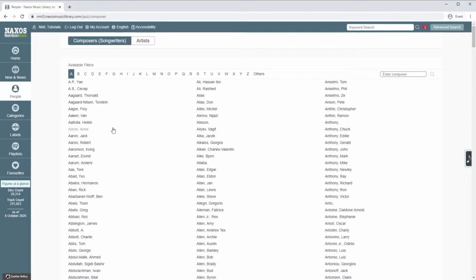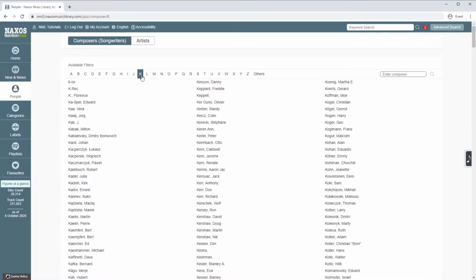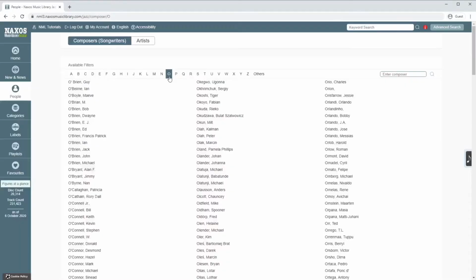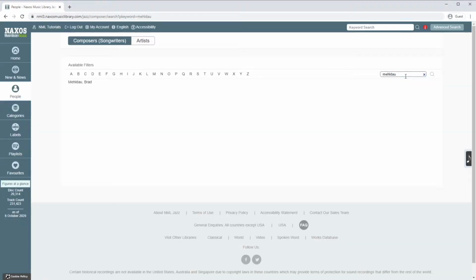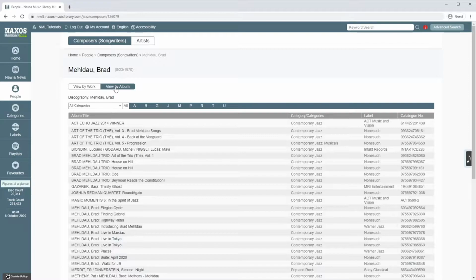People, showing lists of composers and artists. Click on any name here to see more details. Click the letters here to browse the list, or search for a specific name here. Clicking on any name will show a list of works available, and clicking here will show all the albums.